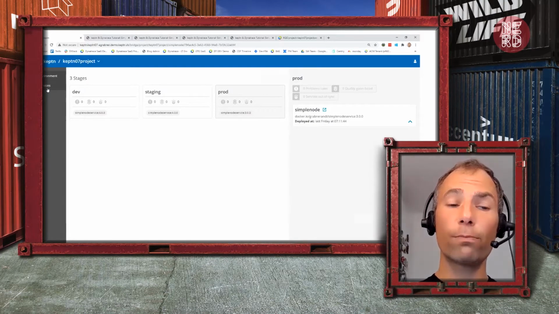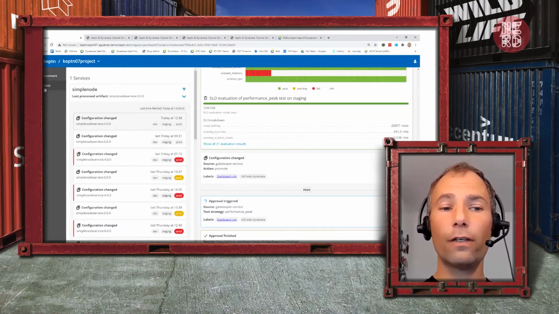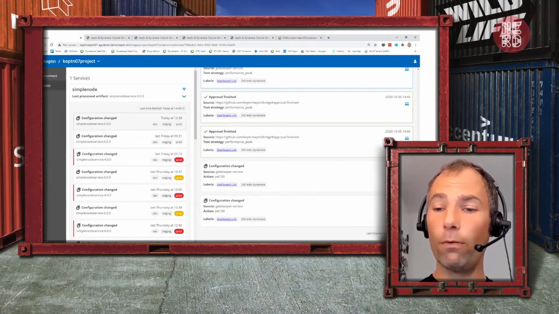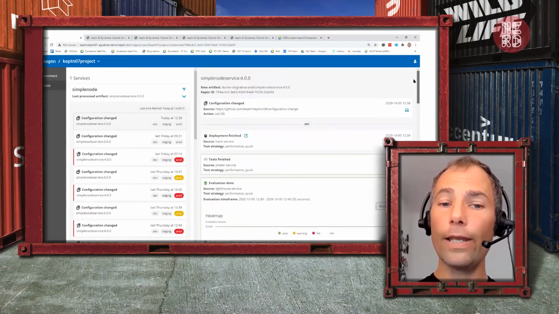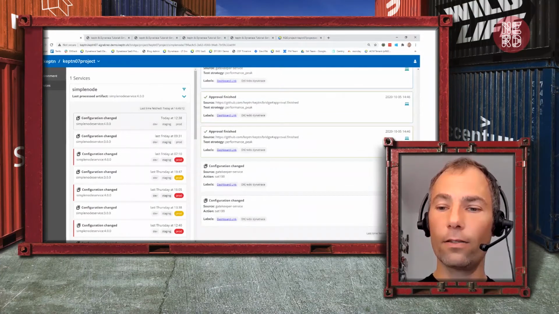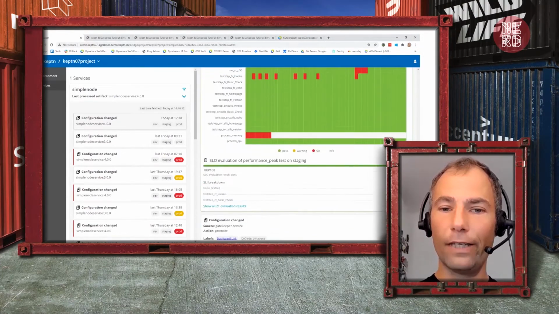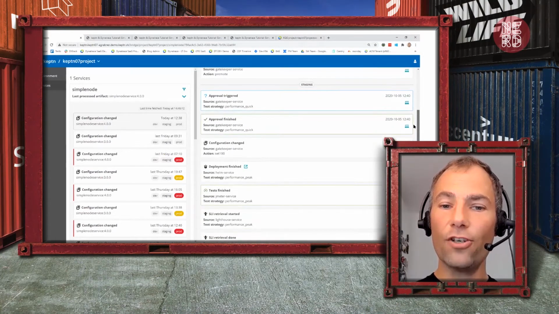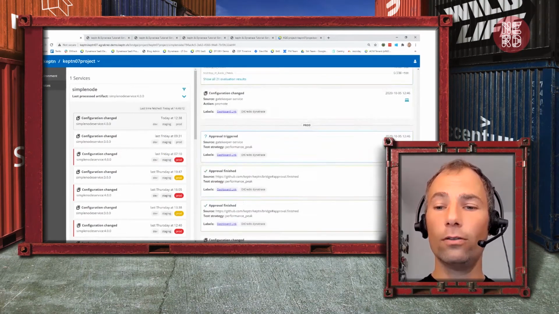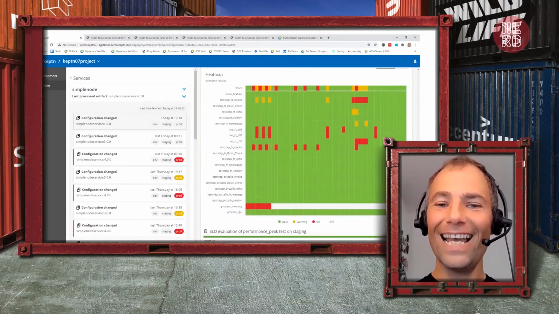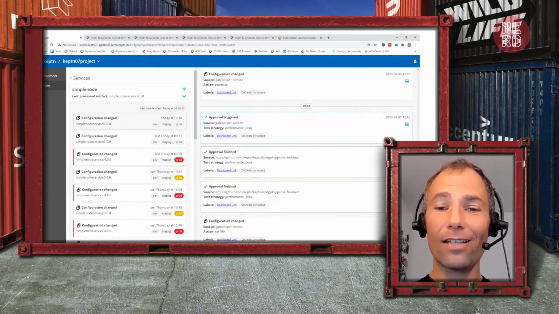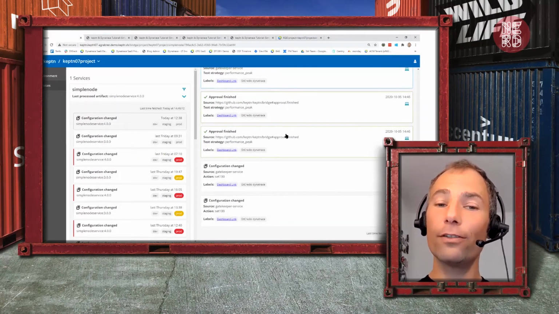Now let me switch over to the process view of this. If I click on services, I can actually see the build number 4 is the one I kicked off just before we started recording this session. Now, if we go all the way up, I can see here the changes that happen in dev: deployment, test, finish, quality gate. Oops, it's automatically scrolling down every time something happens. So then it went into staging. You can see a configuration change, deployment finished, test finished, and so on. It's always scrolling down whenever there's an update. And it went through the quality gates, fully automated. And that's great. And now, as I'm in production, I triggered the approval.